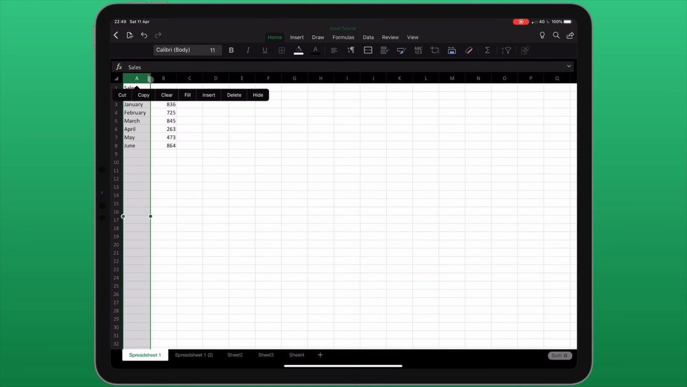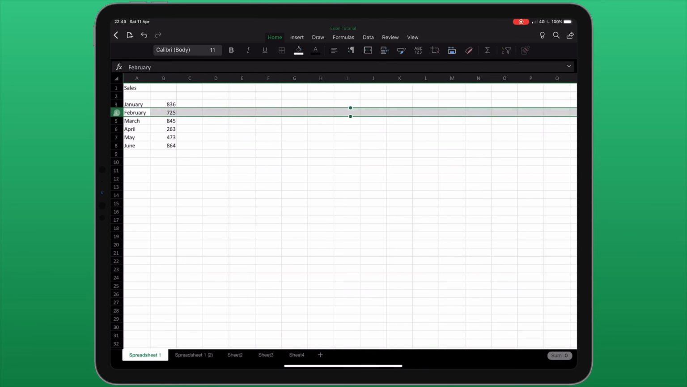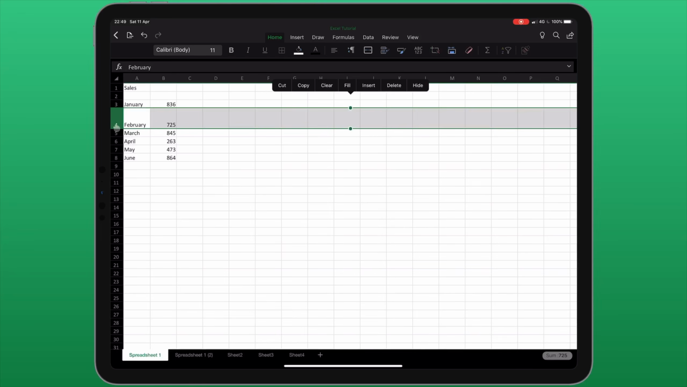The same works with rows. On the left hand side you can see the numbers going from 1 to 32. If I tap or click on a row, 2 lines appear underneath the number. And if I tap and hold and drag, I can change the height of that row.